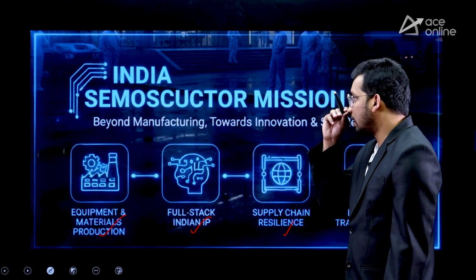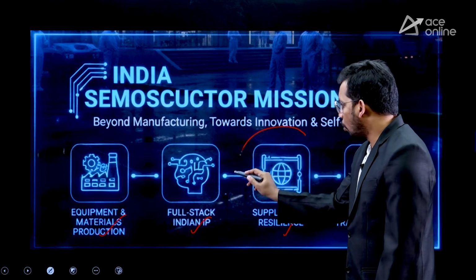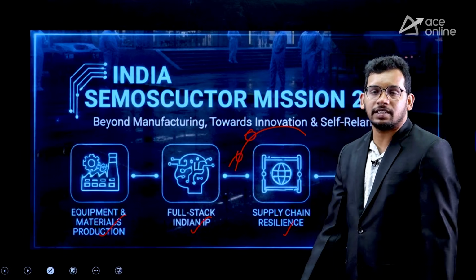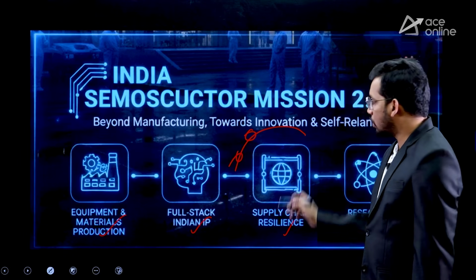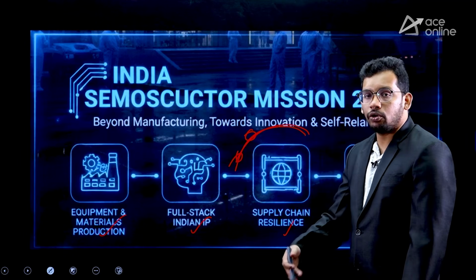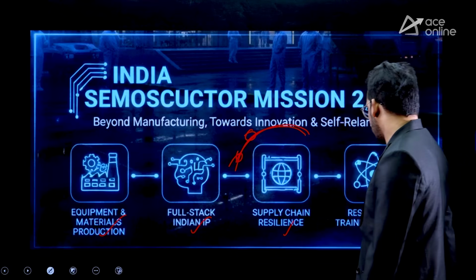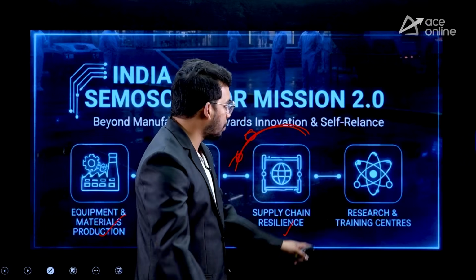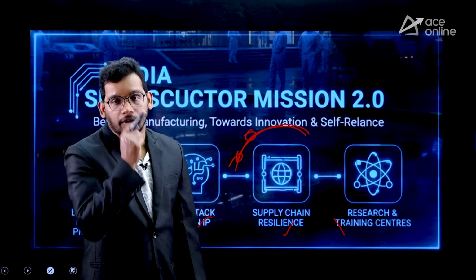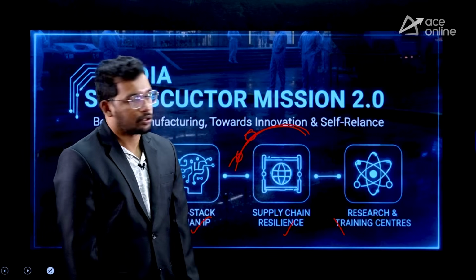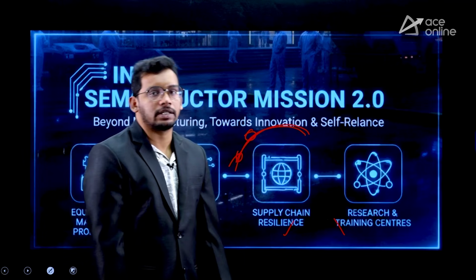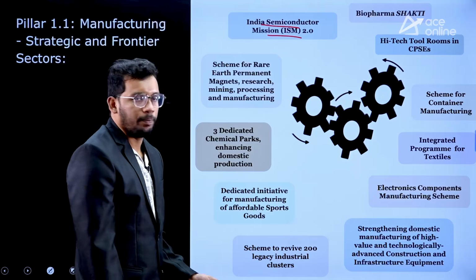And then supply chain resilience. So no crisis like COVID should hamper us. So the input should be a continuous flow for our Indian production. And then India is also going to promote research and training centers for the Indian Semiconductor Mission. So this is the Indian Semiconductor Mission 2.0.